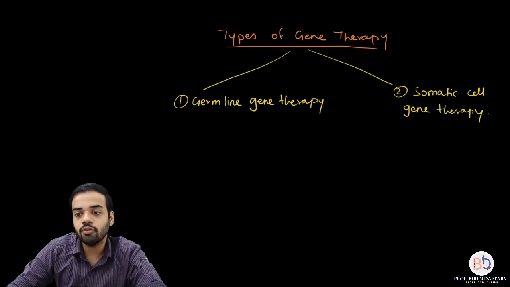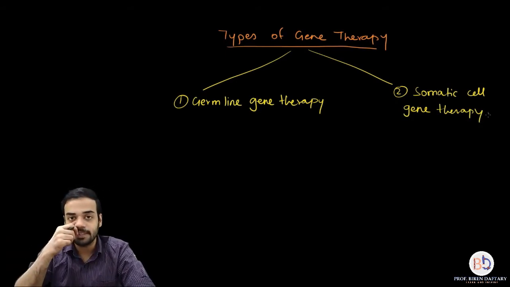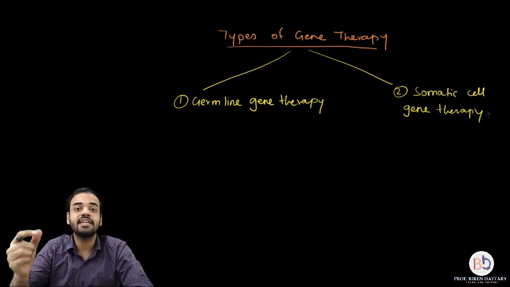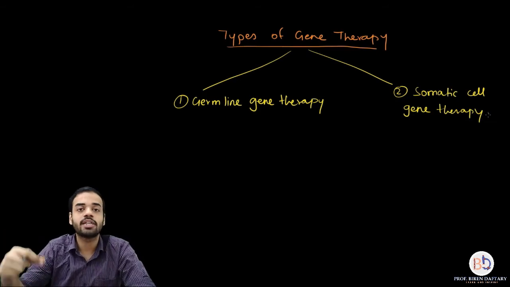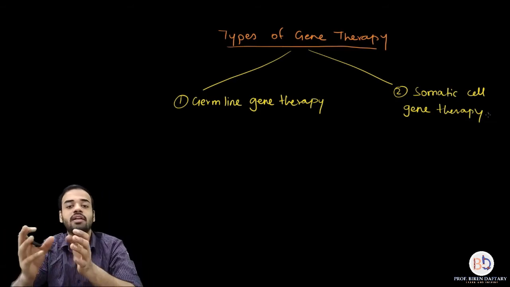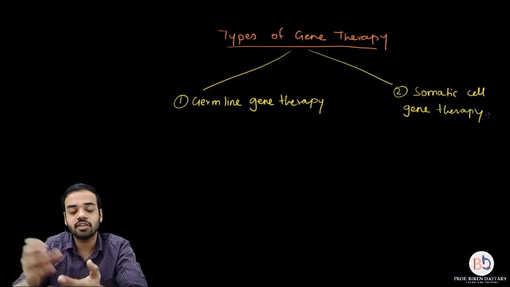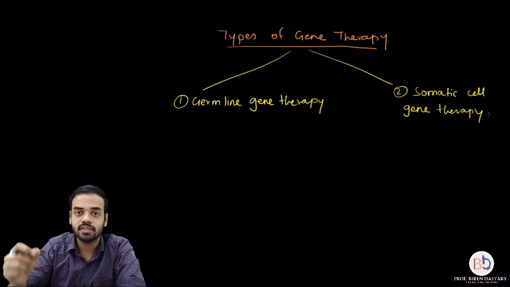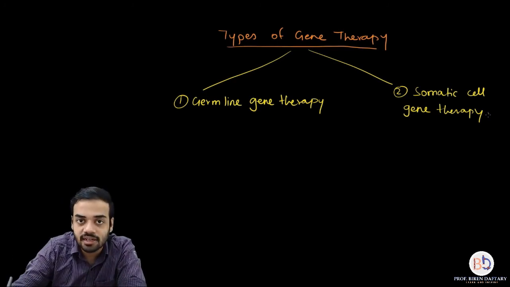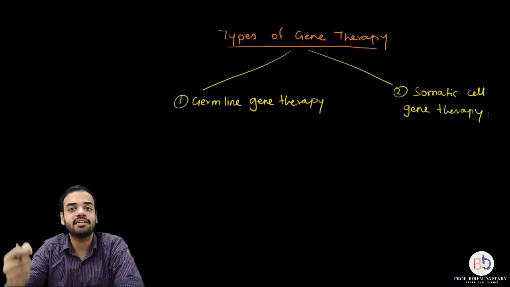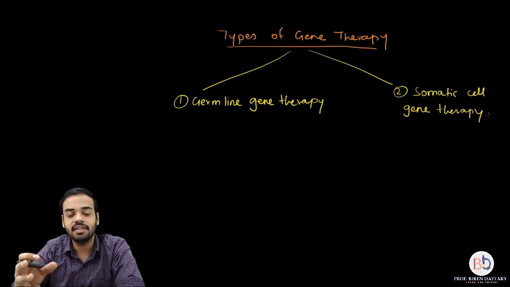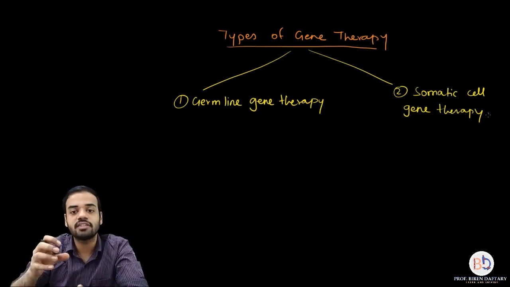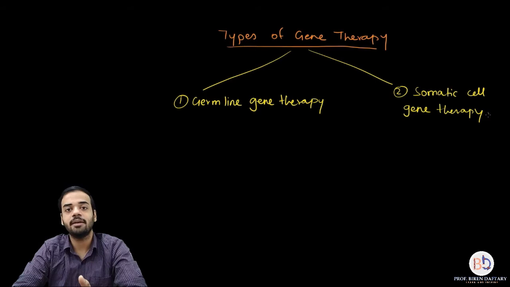If you are inserting the desired gene to cure the disease into a gamete or a reproductive cell, then the therapy is called germ-line gene therapy. Germ cells are reproductive cells or gametes, whereas if you are introducing the gene into a regular body cell, then it is called somatic cell gene therapy. Is that clear?